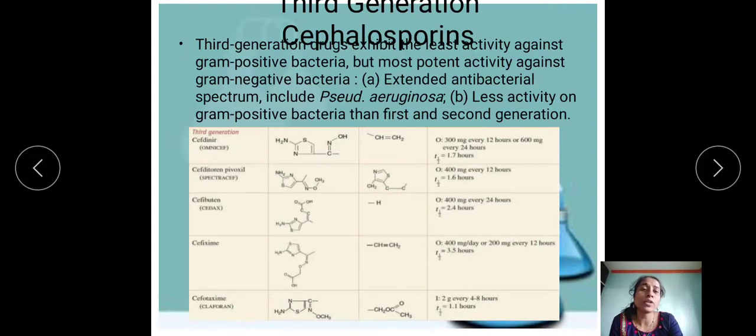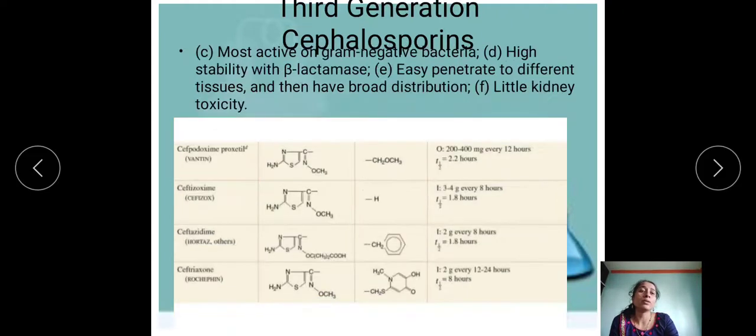That is cefdinir. Cefdinir R1 is a heterocycle ring, and R2 is CH double bond CH2. Then cefditoren pivoxil with the R1 and R2 substitution. Then ceftibuten with the R1 and R2 is H. Then cefixime with this substitution at R1 and R2. Then cefoxetine R1 and R2 substitution.